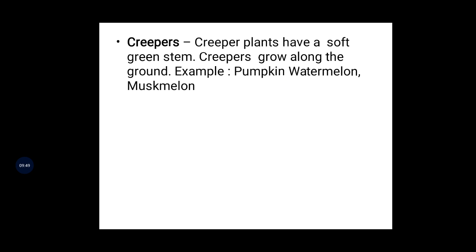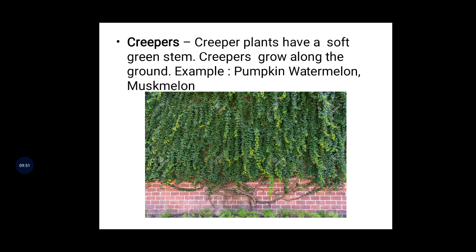Okay, children? Now I will show what kind of things there are. If you see, these are watermelons, a different type. I just showed an example photograph. See the creepers, right? These are the creepers. Now comes another heading, herbs.